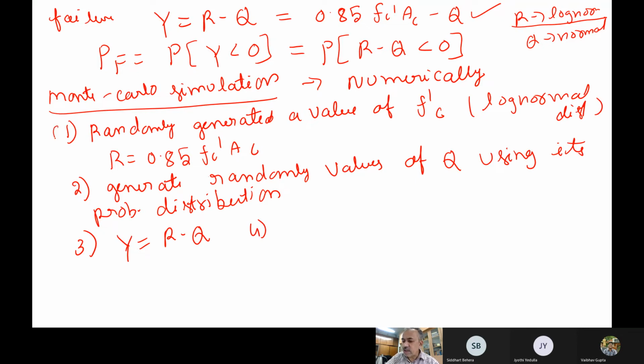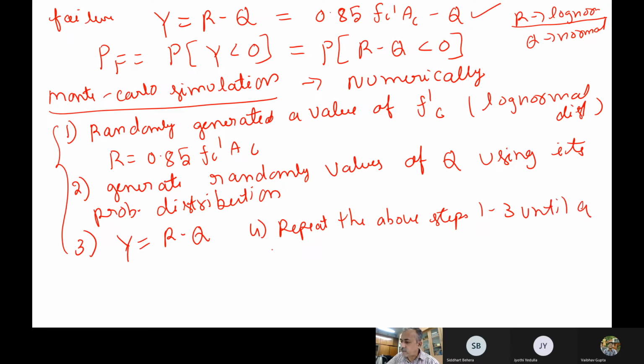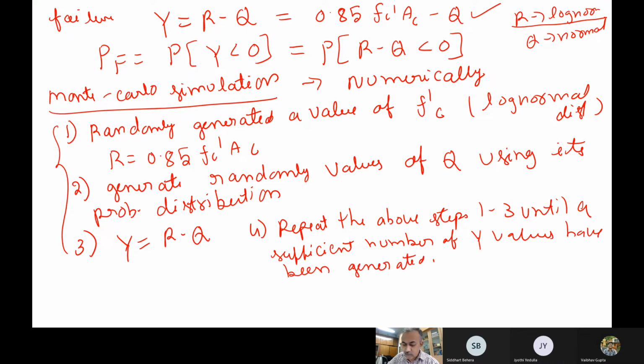Now you repeat these three steps. You have to generate some samples basically. So you repeat the above steps 1, 2, 3 a large number of times, until a sufficient number of Y values have been generated.